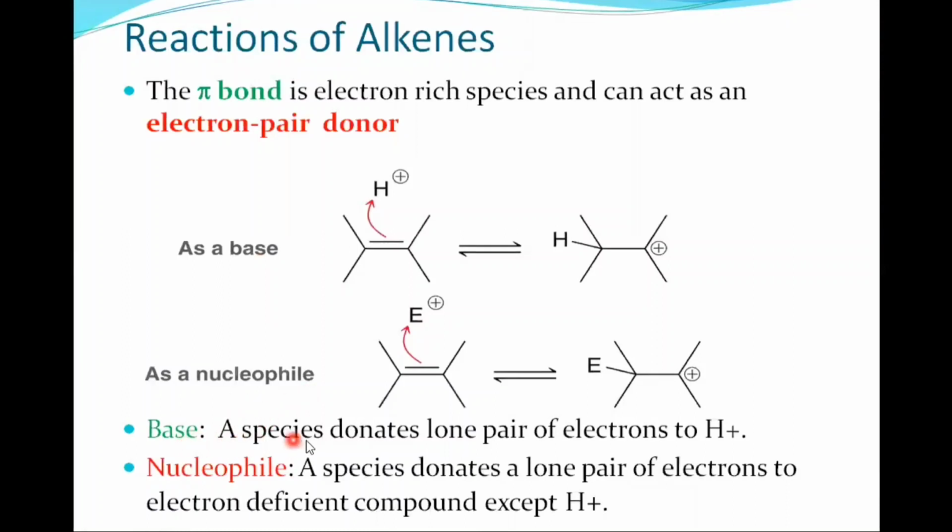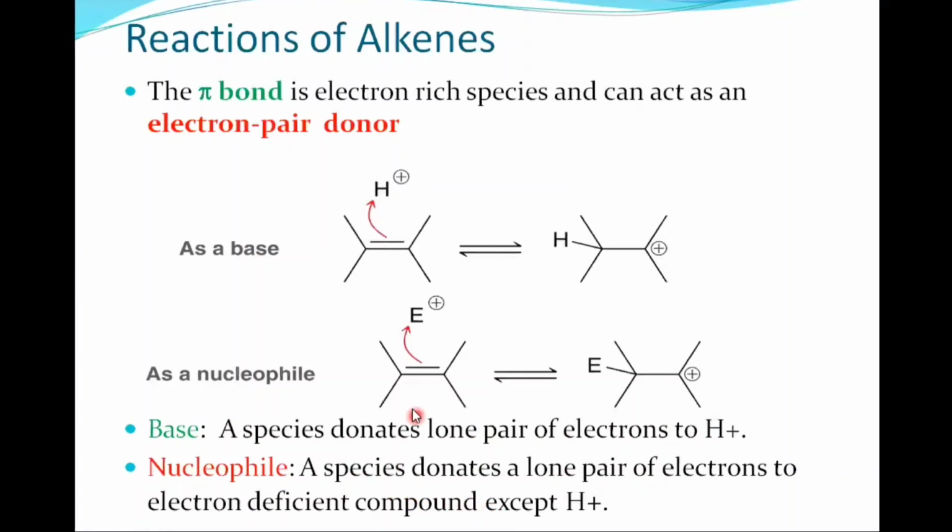A base is a species which donates a lone pair of electrons to hydrogen only. And a nucleophile is a species which donates a lone pair of electrons to an electron-deficient species other than hydrogen. It means that both base and nucleophile are electron-rich species.